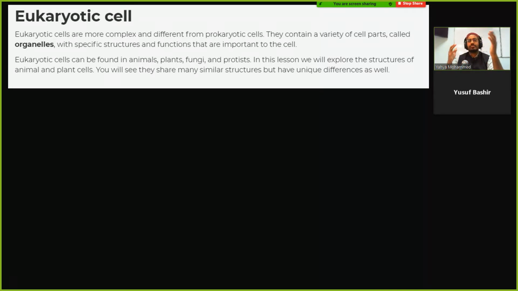Do you remember any of the differences between eukaryotic cells and prokaryotic cells? Prokaryotes are less complex. Right, less complex. They don't have membranes for each organelle, they're just kind of all over the place. Exactly. So we're not going to be talking about prokaryotes today. We're going to be talking about the different kinds of membrane-bound organelles and other parts of the eukaryotic cell. Those different things, like the mitochondria and so on, are called organelles. Those are the different parts of the cell.